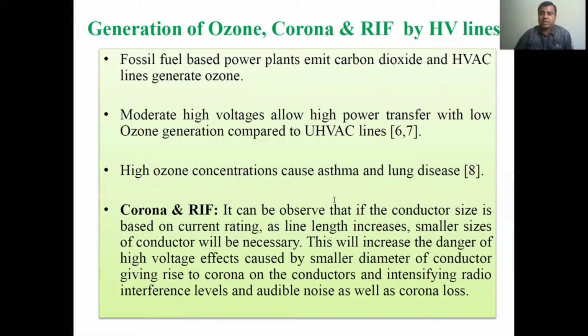As the voltage increases, ultra high voltage replaces high voltage lines. The use of ultra high voltage and extra high voltage increases the problems of corona and radio interference.